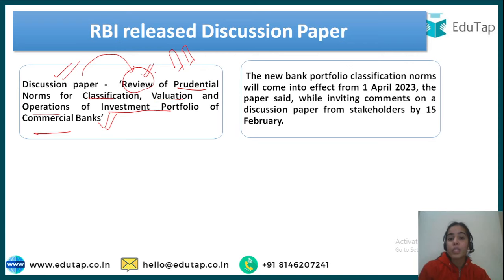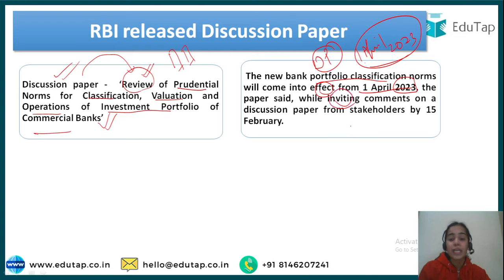Now, the new bank portfolio classification norms will come into effect from 1st April 2023. You have to remember that right now only the discussion paper has come, and by 1st April 2023 the new classification will come into effect, the paper said.